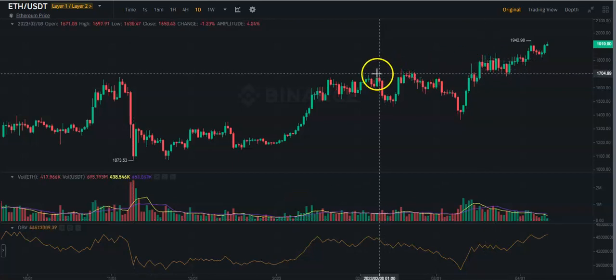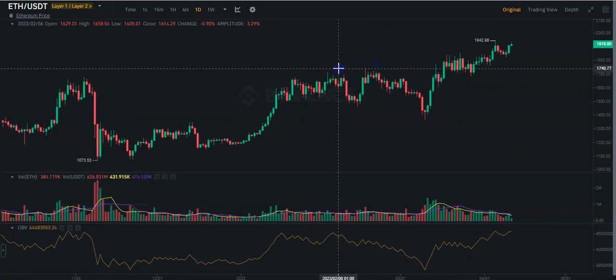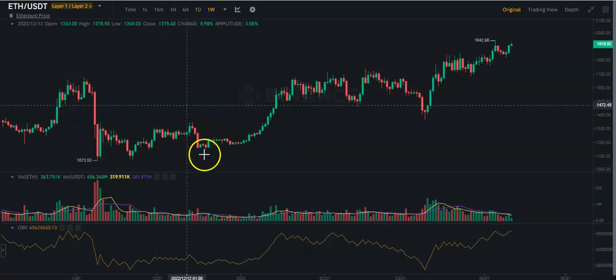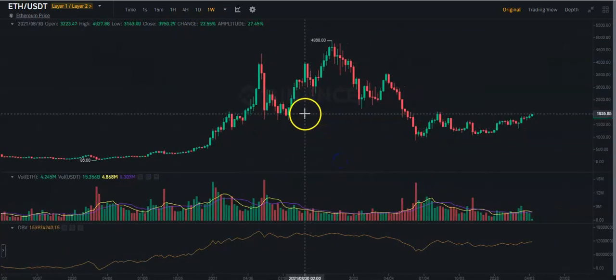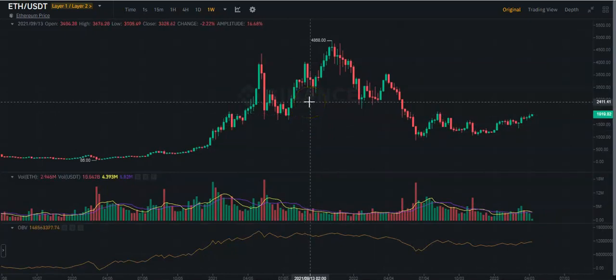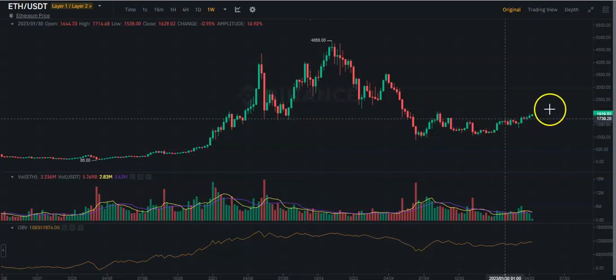So where might Ethereum move over the next weeks? Definitely we have space till 2,400 US dollar. Now we will better understand once switching to the weekly chart. As you can see here, that's the very first barrier, 2,000 US dollar. We might see a spike at 2,400 US dollar. From there, we expect a strong movement downwards.